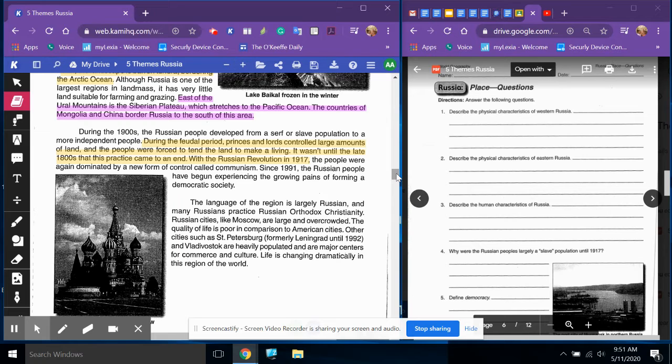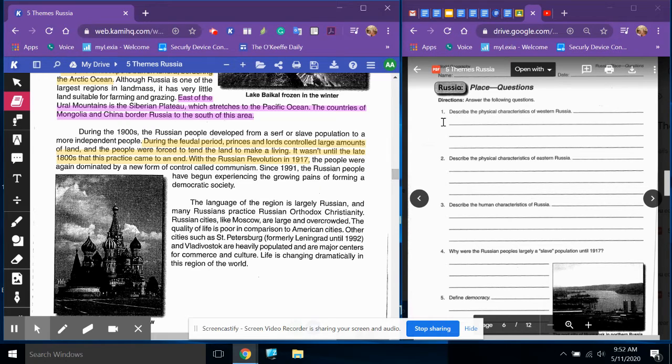The language of the region is largely Russian, and many Russians practice Russian Orthodox Christianity. Russian cities like Moscow are large and overcrowded. The quality of life is poor in comparison to American cities. Other cities, such as St. Petersburg, formerly Leningrad until 1992, and Vladivostok are heavily populated and are major centers for commerce and culture. Life is changing dramatically in this region of the world.